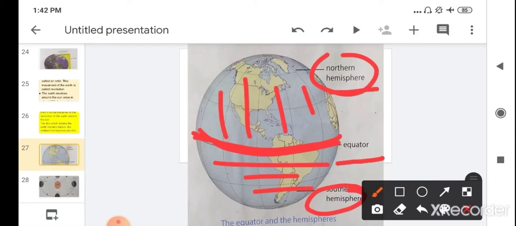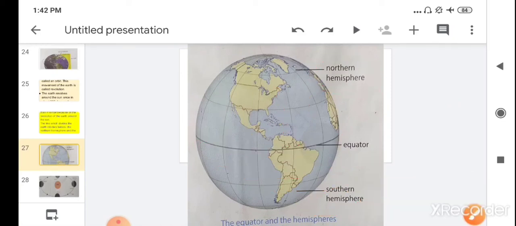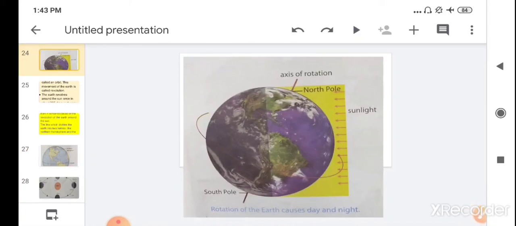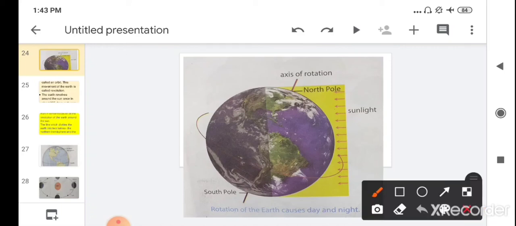So children, let's see how the earth has different seasons. When earth revolves, when it moves around the sun, which is known as revolution around the sun, it is tilted to one side. If you see here, the earth is tilted. One part of earth is tilted towards the sun.